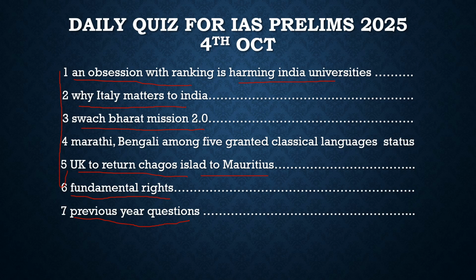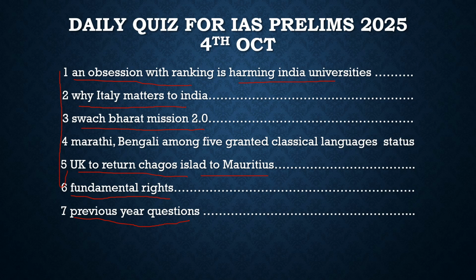There was huge pressure on the British from the Mauritius side and from the world itself that they should give this island back to Mauritius, and finally the UK is about to give this island back. So we should know where this island is located and how it can be important for India too.